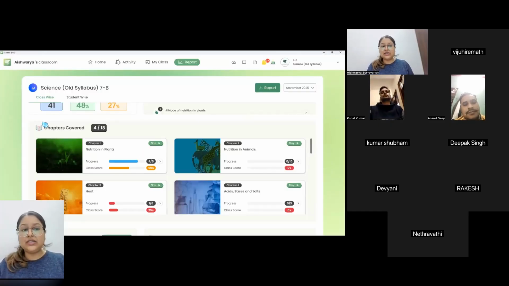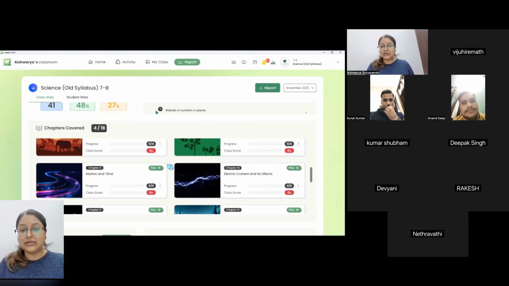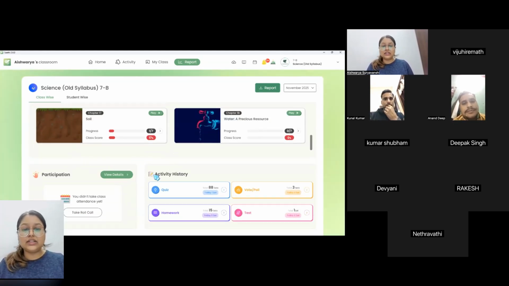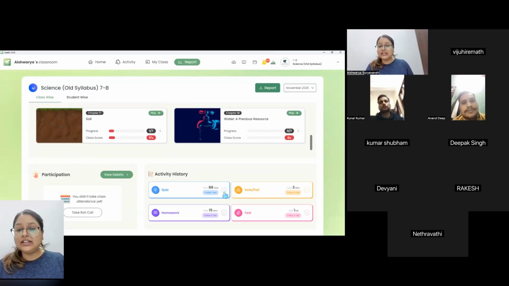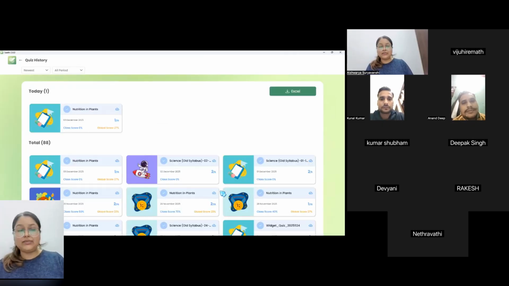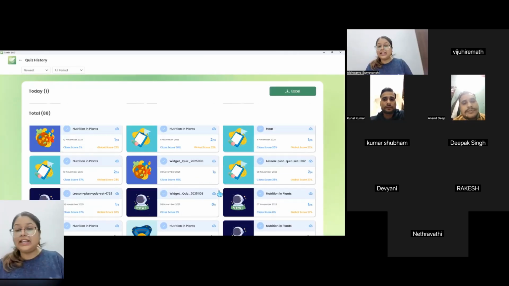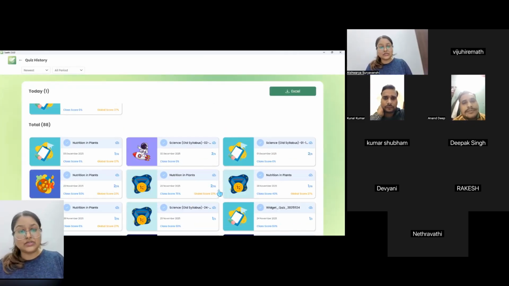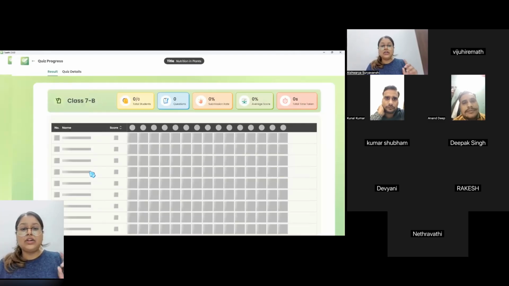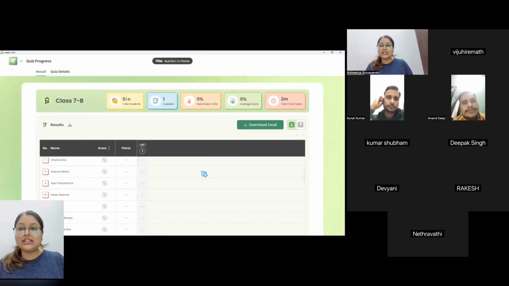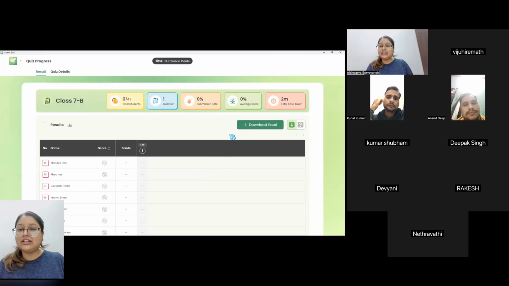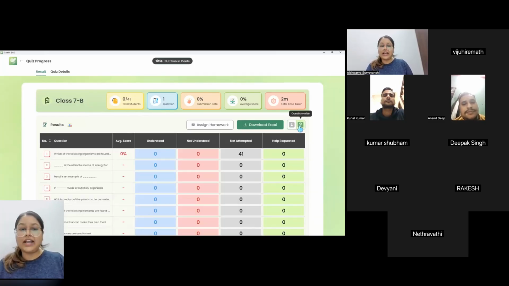So you can take a look at this chapter covered section also if you want to quickly access the pending assessments that were done. And if I scroll towards the bottom, there will be activity history and participation. So activity history basically gives you the report of all the quizzes that you have played earlier. So you can open any quiz at any time and see what was the score of that quiz. Now, one interesting thing about this is you can actually see the report in Excel, right? You can actually see student wise report and question wise report.